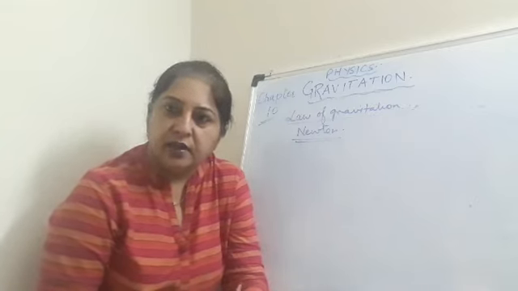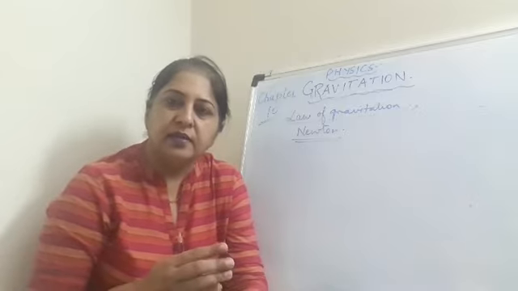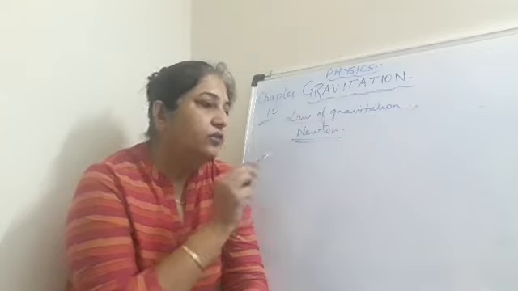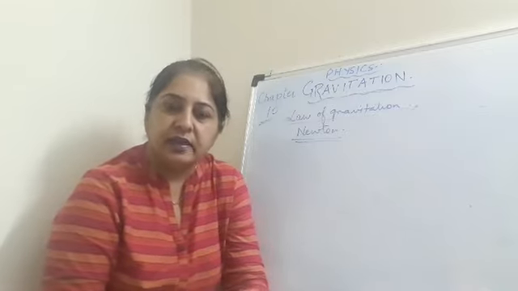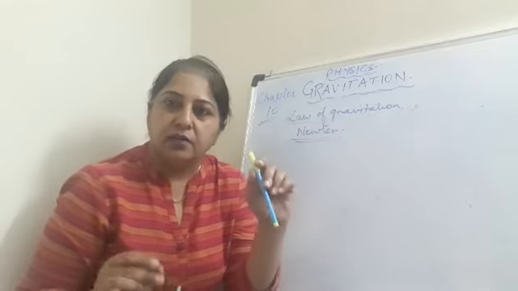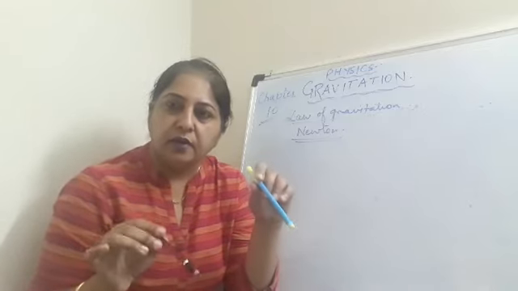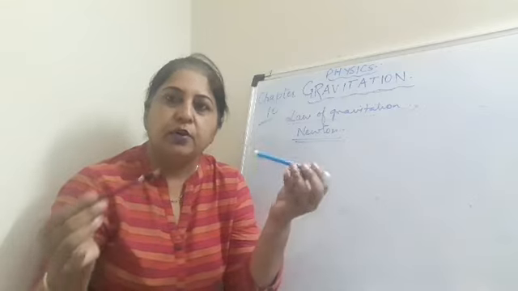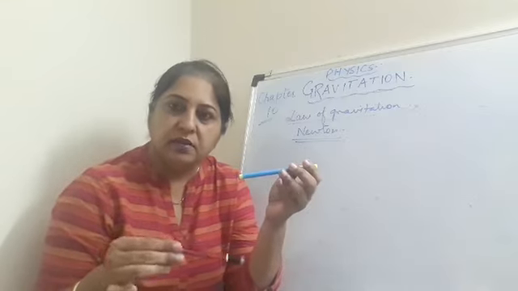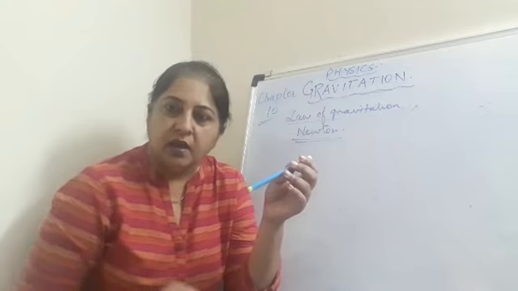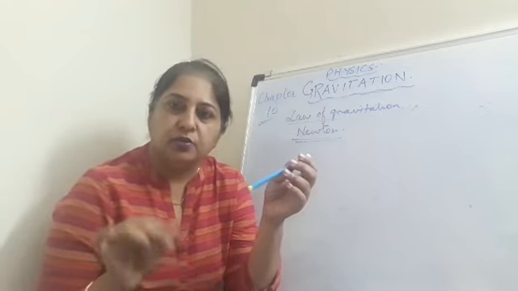If you want, I can send you the notes. Learn all these points, and also write the statement of the law of gravitation, which says that every object in the universe attracts every other object by a force which is directly proportional to the product of their masses and inversely proportional to the square of the distance between them. This derivation, children, I am going to explain tomorrow.